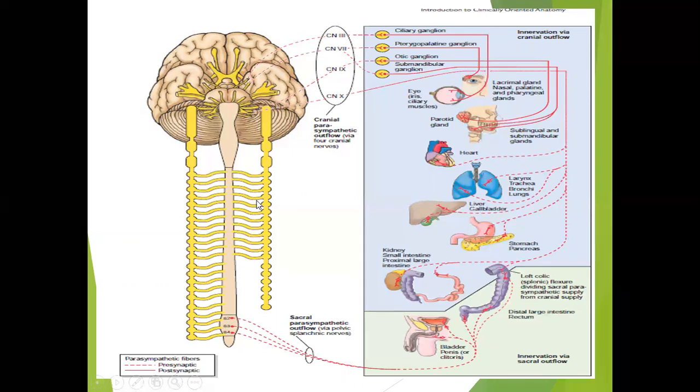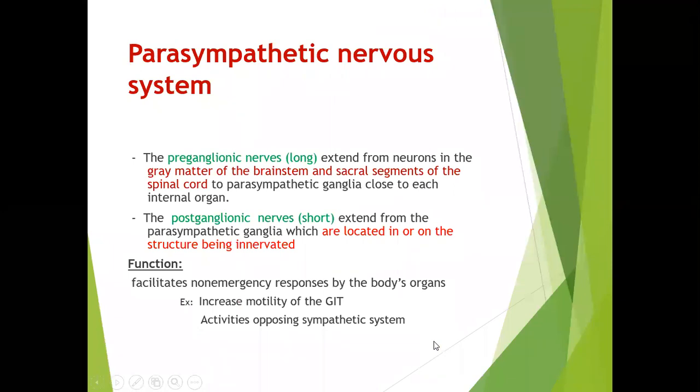So here the sympathetic nerves are not shown. They are mainly showing the parasympathetic nerves. They are coming from the cranial nerves, especially the third, seventh, ninth, and 10th, as well as the sacral nerves, S2, S3, and S4. And they will also be supplying most of the same organs. They also have the preganglionic as well as the postganglionic nerves.